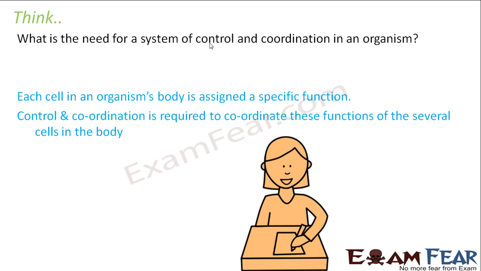So there has to be correct communication between the different parts of the body, because each cell is doing its own job, but their jobs must be done in a coordinated way amongst each other, and for that we need this system of control and coordination. If there is no coordination, then life will be haphazard. Let us suppose there is no coordination: your brain cells will not know when to think, your hand will not know when to write, right? So everything happens because of that coordination.